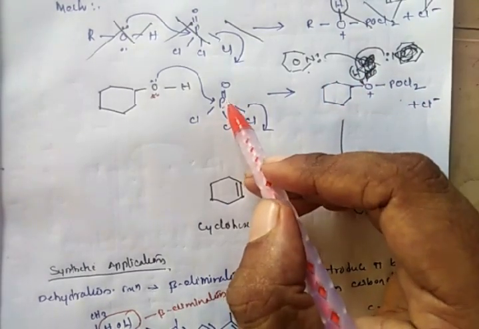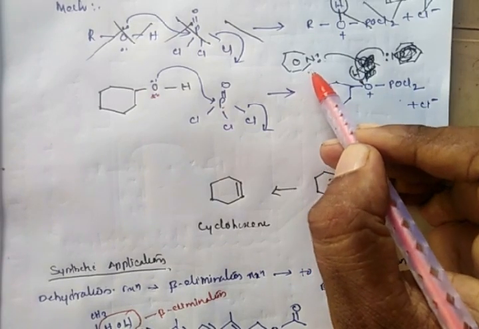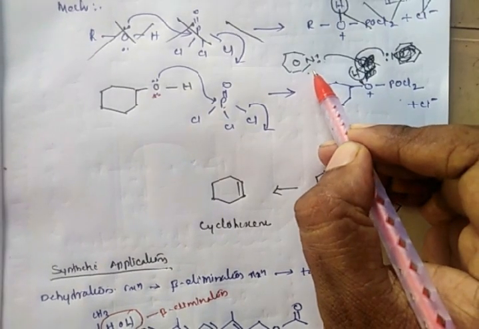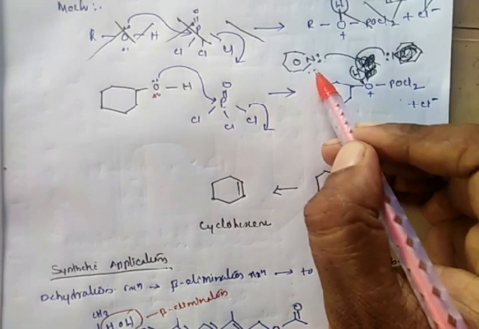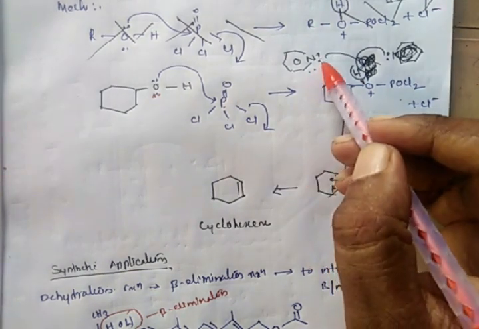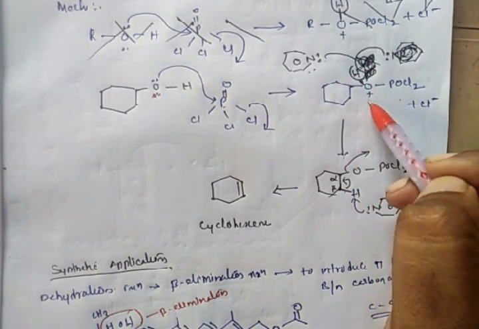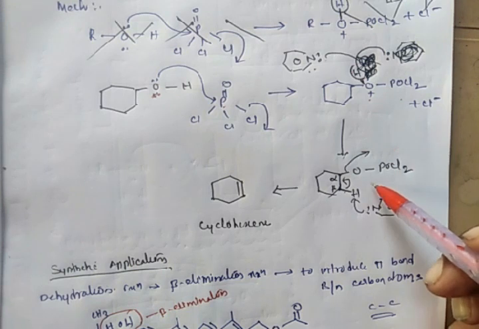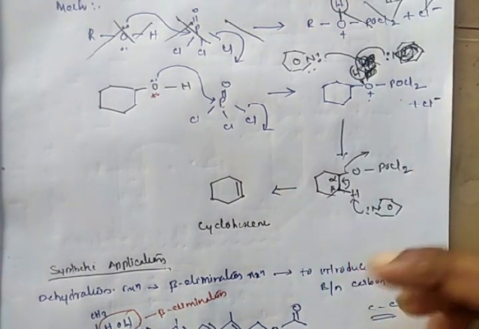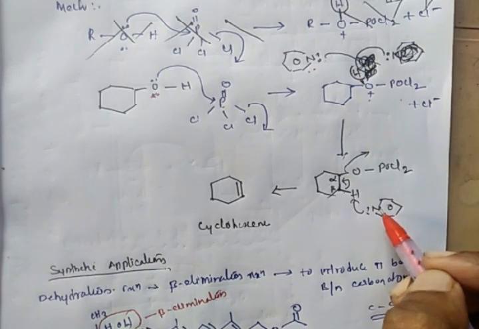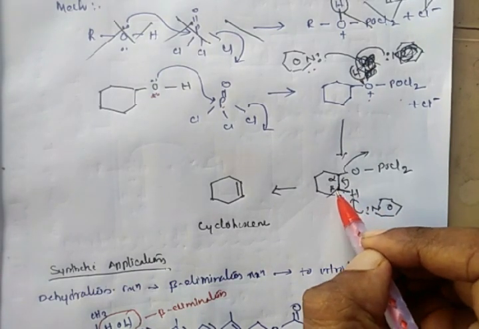In the reaction medium, along with the POCl3, we have a strong aromatic amine base, that is pyridine. This pyridine nitrogen abstracts the hydrogen atom on this oxygen atom, resulting in this intermediate. The same pyridine also abstracts the acidic hydrogen on the beta carbon atom.